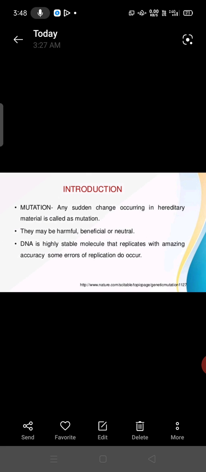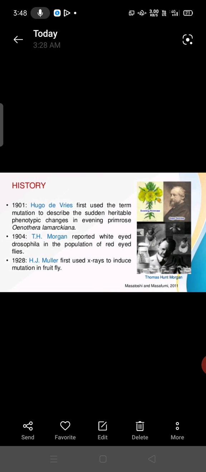So a change in the gene structure or composition we call gene mutation or point mutation, and a change in the chromosome, either in structure or in number, is chromosome mutation.